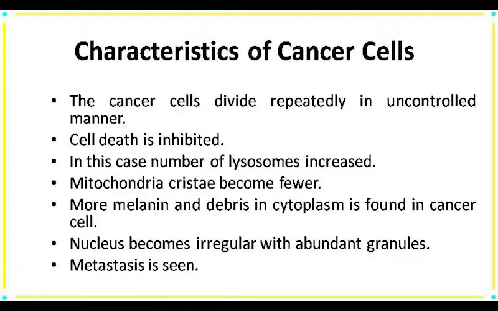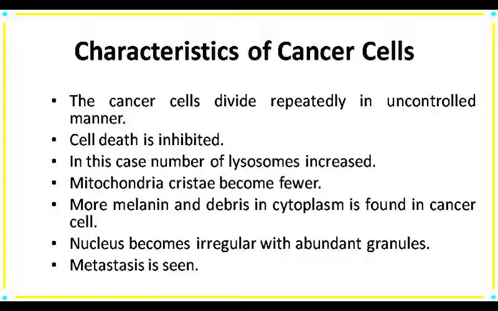Now come to our next section, that is characteristics of cancer cells. The cancer cells continue to divide repeatedly, so there is no control over their cell division, and due to this, cell death is inhibited. In a cancerous cell, the number of lysosomes increases, but the number of mitochondrial cristae becomes fewer. More melanin and cellular debris are present in the cytoplasm. The nucleus becomes irregular with abundant granules.